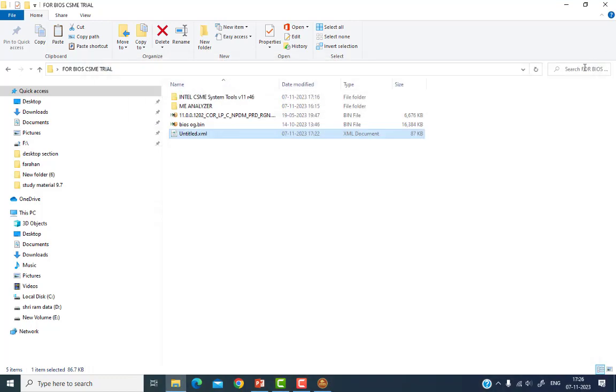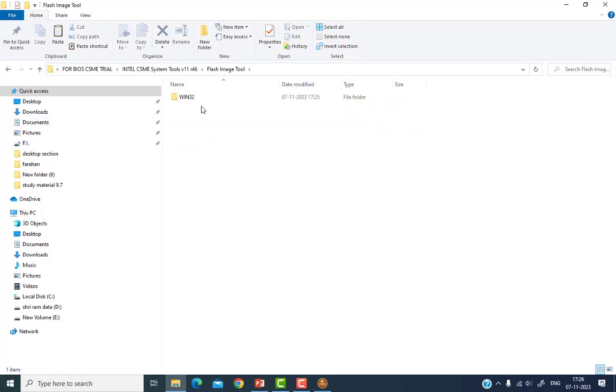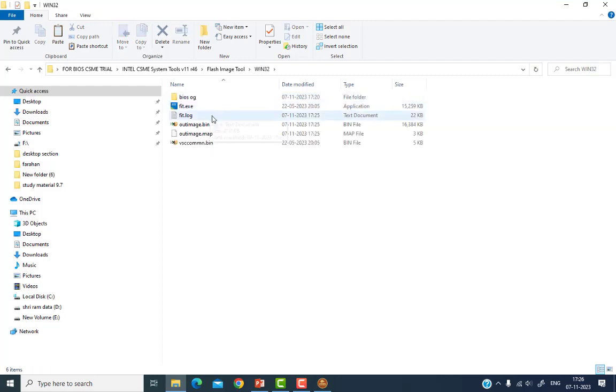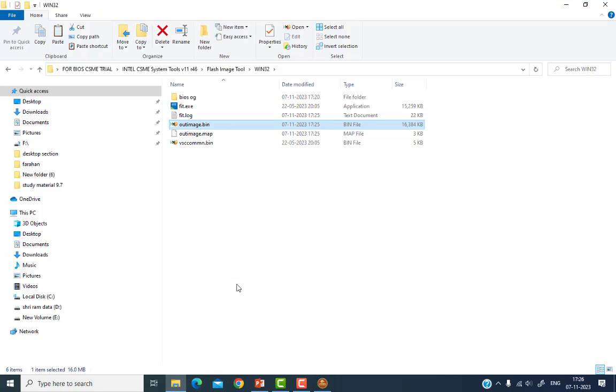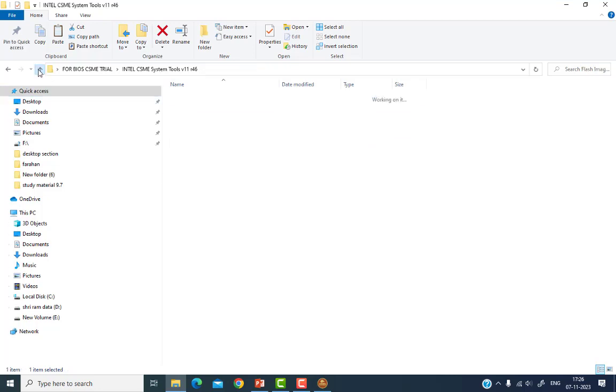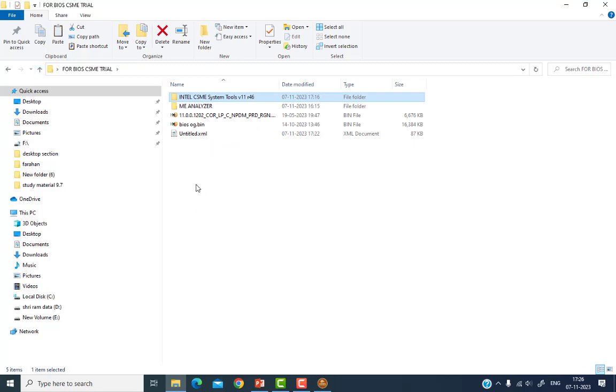I'll cancel, and go to the System Tools, then the Flash Image Tools, 32, and here is my BIOS, outimage.bin. So this is my clean ME BIOS. I'll copy this, go back, and paste it here.